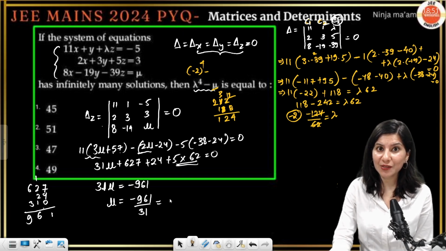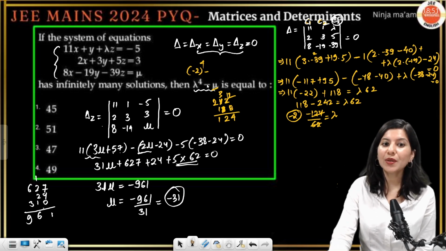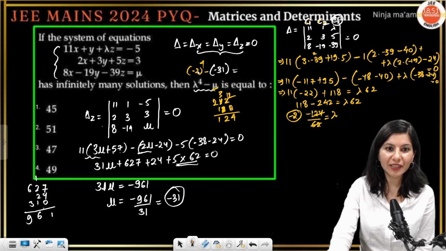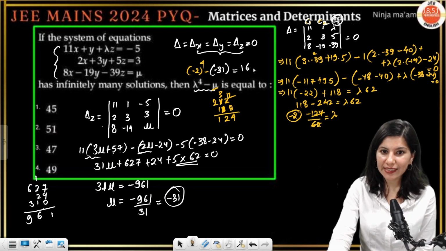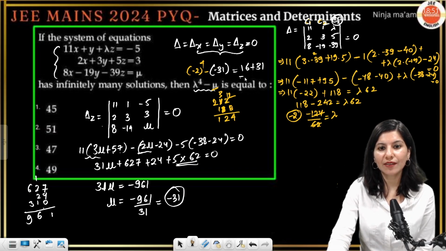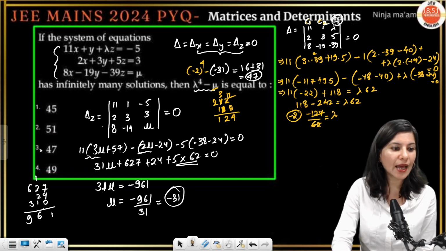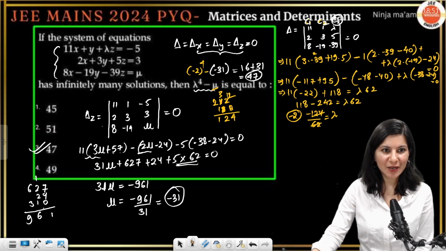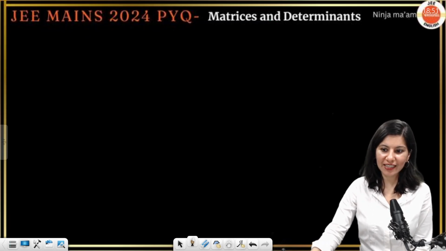So this is 31 ka square only, 961. So this is minus 31. So mu is minus 31. So minus 31 and now if I solve it, minus 2 raised to power 4 is 16 plus 31 will give you 47 as the absolutely right answer. Alright, okay, clear, perfect. Next question.